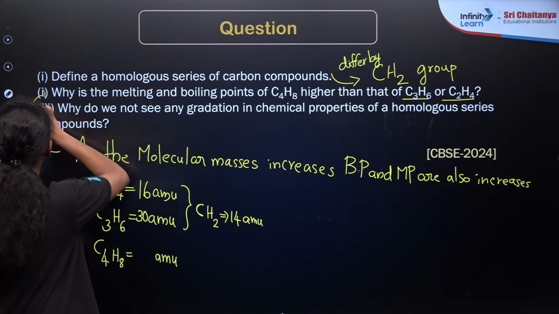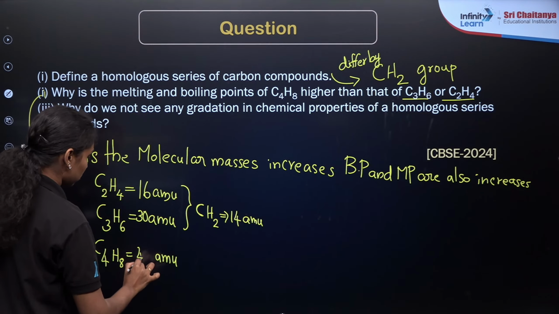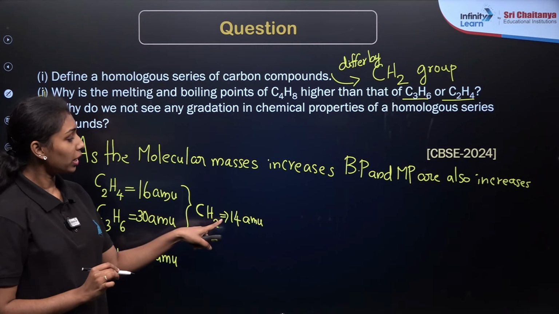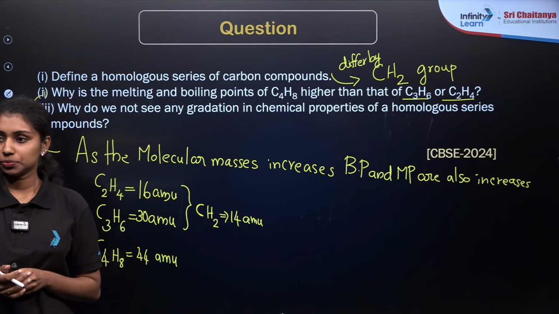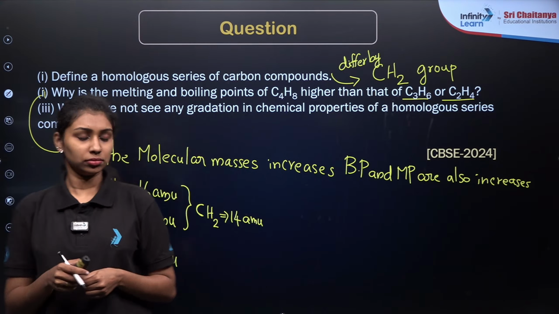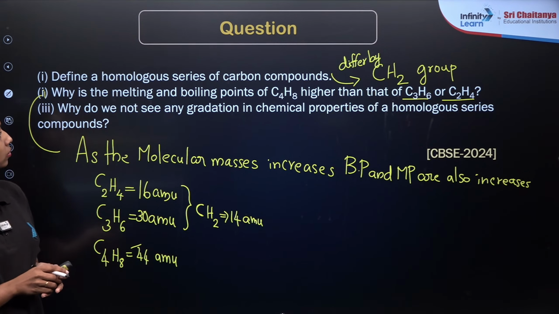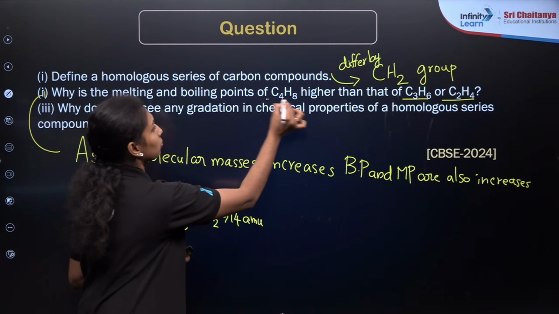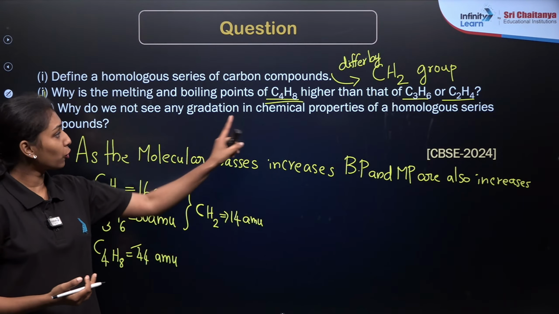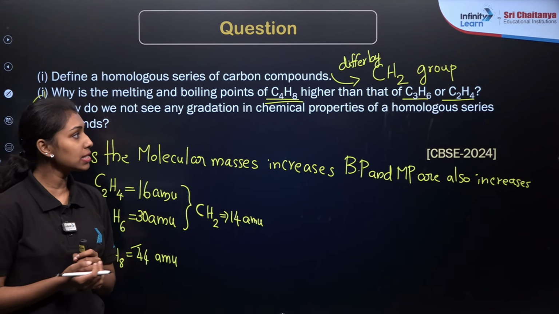This is a small correction in the calculation here. So these differ by 14 AMU, right? Our question is why C4H8 has a higher boiling point and melting point than C3H6 and C2H4.